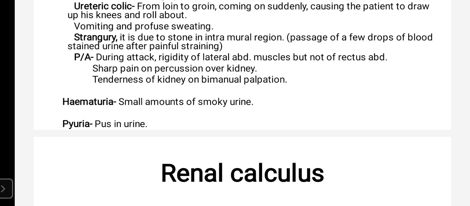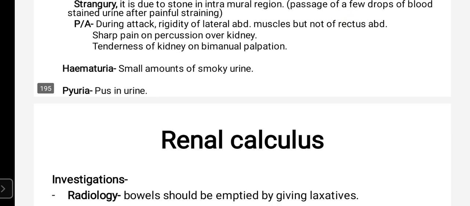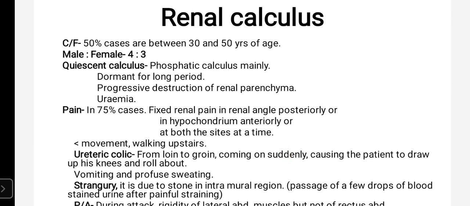The next point is there will be hematuria, that is a small amount of smoky urine with blood, and pyuria, that is pus in the urine, may be seen. Okay, so these are the clinical features.